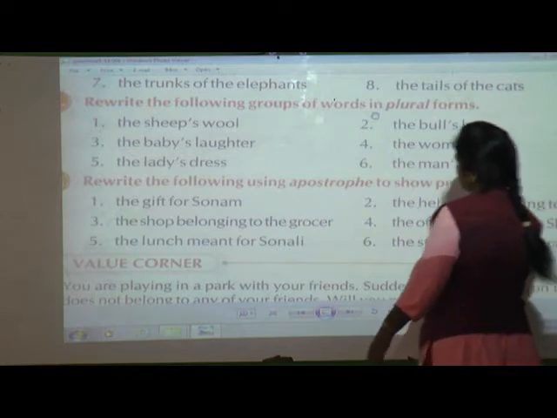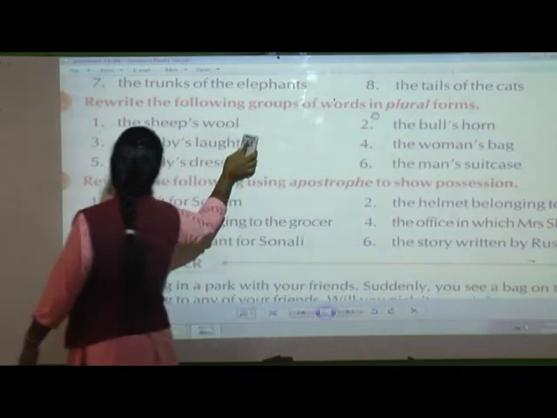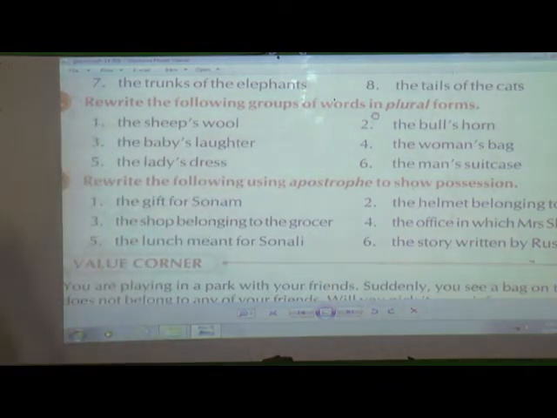See, the first one, the sheep's wool. Rewrite the following groups of words in plural form. The sheep's wool. Now the word sheep, you already know, is the same for singular and plural. So we don't add S to the word sheep, because for both singular and plural we use sheep only. So you are going to write it in plural form. The sheep's wool. Now how are you going to write there?